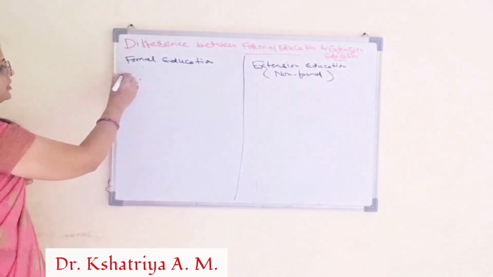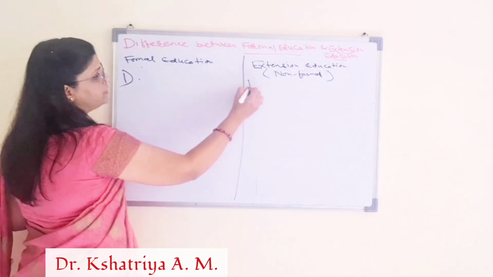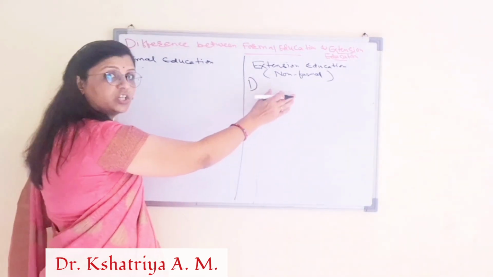So what is the first difference between formal education and extension education?